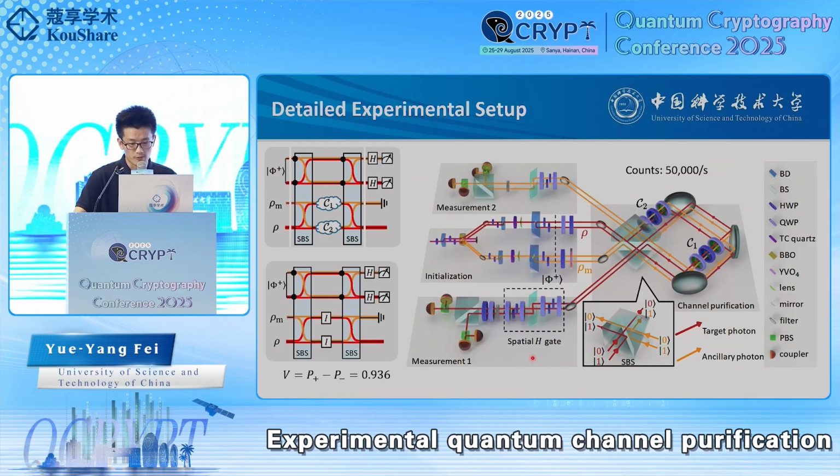The interference visibility at the beam splitters in the spatial degrees of freedom dominantly shows how efficient the purification is. In our experiment, the visibility reaches 0.936 when the two Pauli rotations were identical. And such high visibility is key to making the protocol work well.